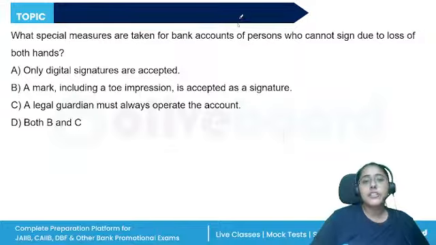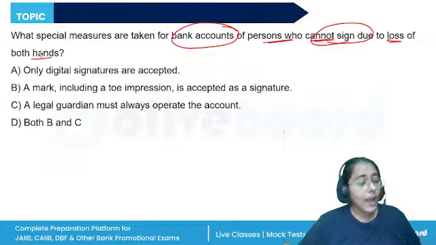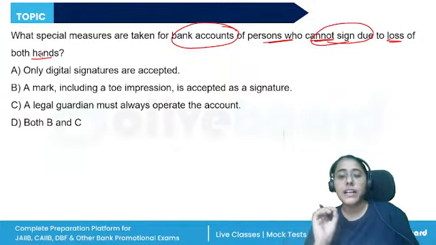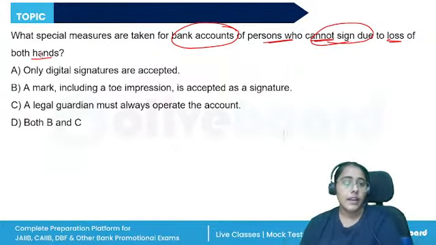What special measures are taken for the bank account of persons who cannot sign due to the loss of both hands? So, a handicapped person, if they are unable to sign, there are different provisions to provide them the banking services, right? Simply the bank branch will obtain their photograph.